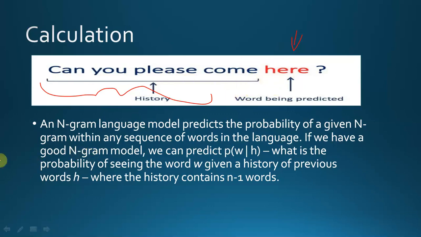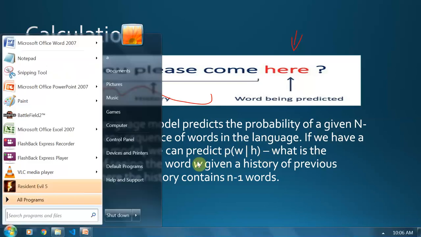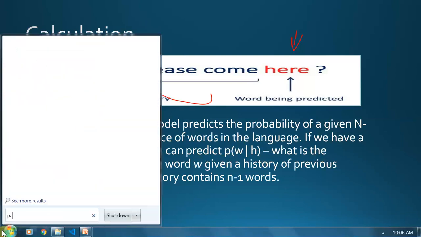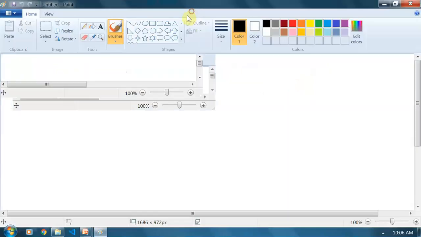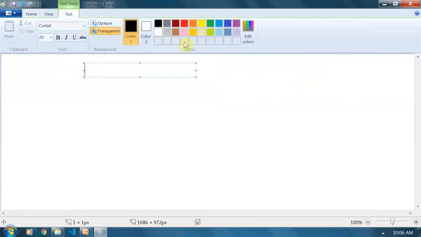An n-gram language model predicts the probability of a given n-gram with any sequence of words in the language. If we have a good n-gram model, we can predict the probability of a word given the previous history. Now I will explain with an example what it is trying to say. Suppose we have the sentence, can you please come. Now we want to predict the next word after it.